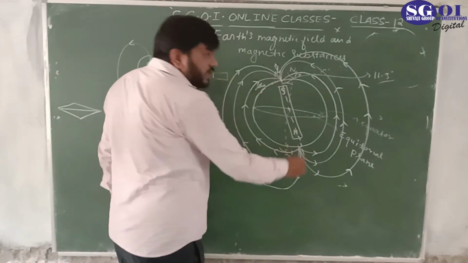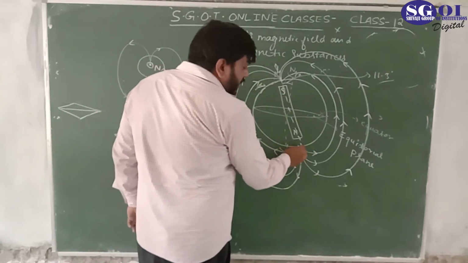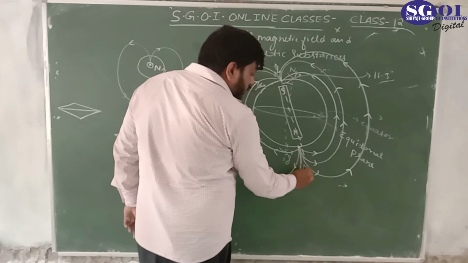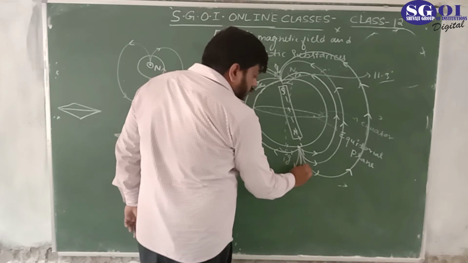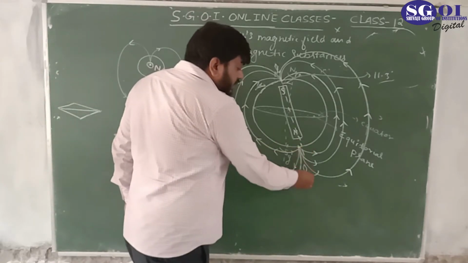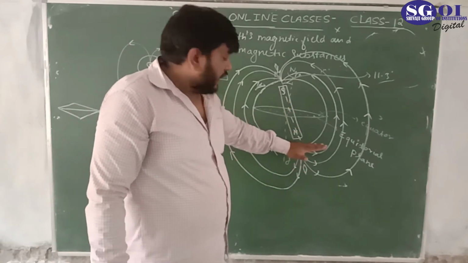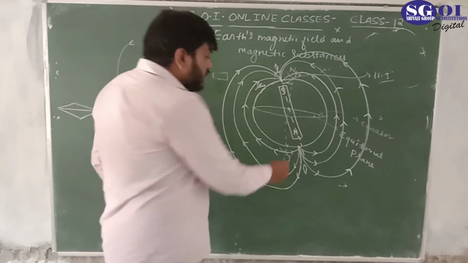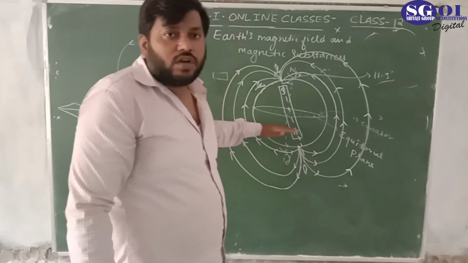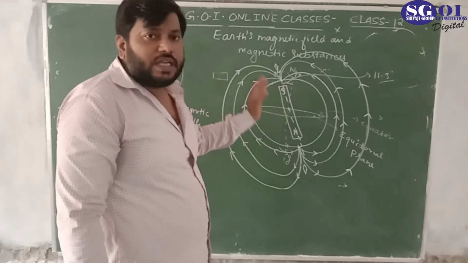And in this place here on the globe, the dip needle could also align vertical to the surface. This is the surface, this is the dip needle. So there is the angle of dip. You can see this is the surface and this is the dip needle. So the angle between the horizontal surface and the dip needle, you can say the angle between the magnetic field and the horizontal surface, is 90 degrees here, and also here. At these two places the angle is 90.